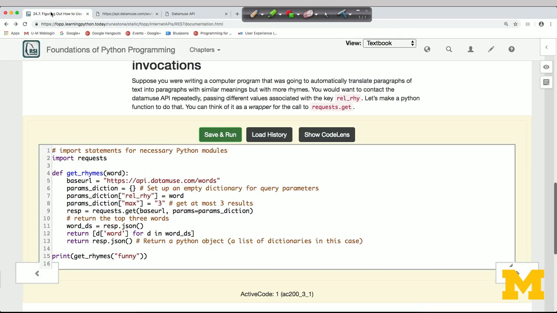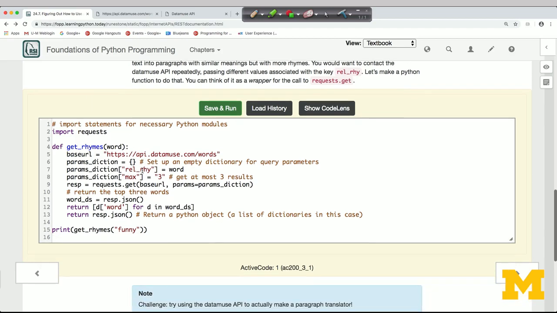The other thing I want to show you with this API is just a nice practice. If you know you're going to make a bunch of calls to this API to get a bunch of rhyming words, maybe you're using this as an aid to your next rap hit, you might make a lot of calls to get rhymes. And so I've defined a little function here that I can call multiple times.